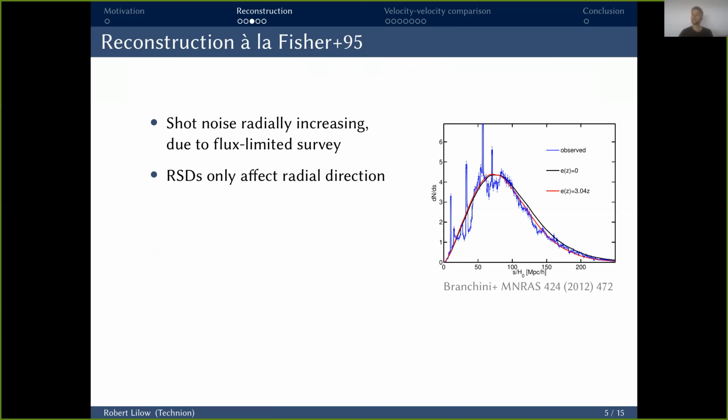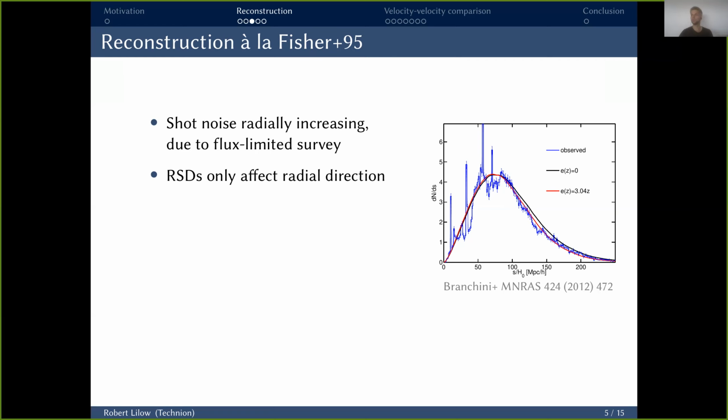There's still different choices of the space in which we apply this filter. We could do it directly in real space, but this is very expensive because we have to invert a matrix for a 3D grid of points. So usually you would go to Fourier space to diagonalize the problem. However, there are two effects which prevent us from doing this. First of all, our shot noise is not constant everywhere, since we have a flux-limited survey, and you see the redshift distribution of 2MRS here, it decays with distance, and therefore the shot noise increases. So we have a radial dependence of shot noise. And together with the redshift space distortion along the line of sight, this leads to a coupling of radial modes.